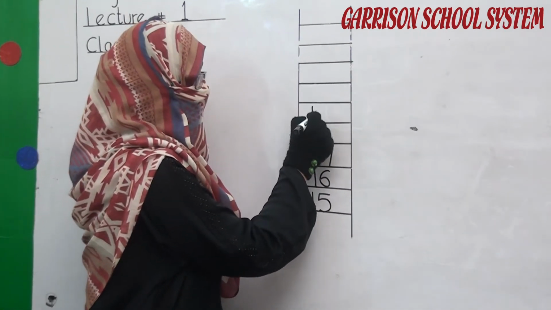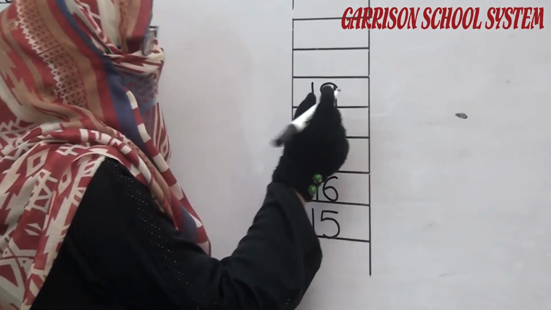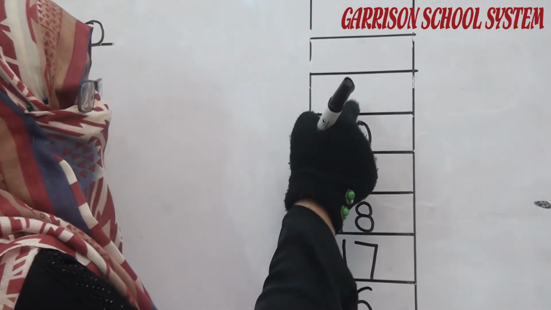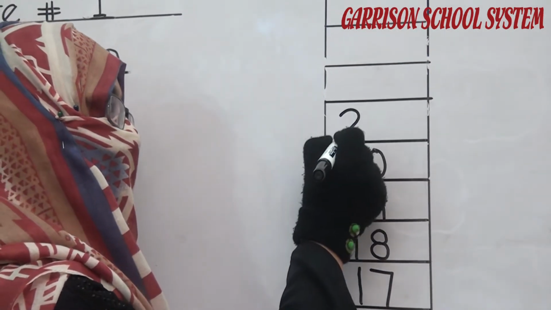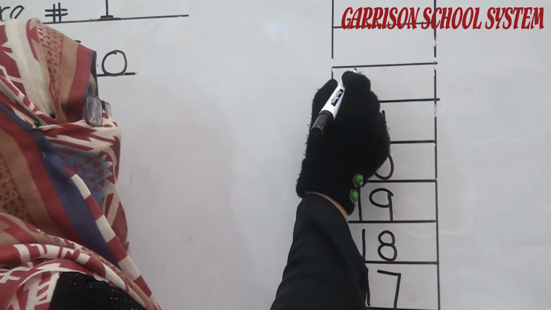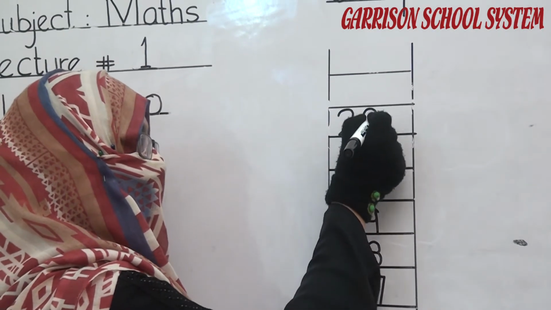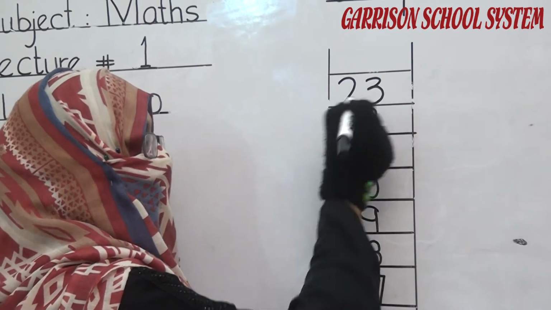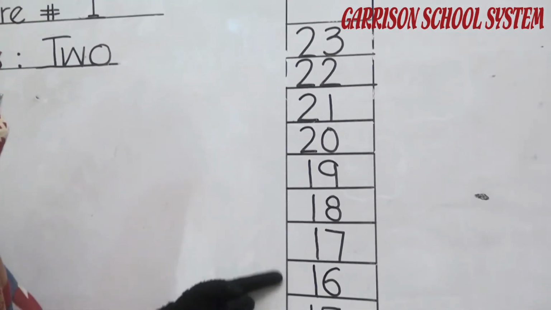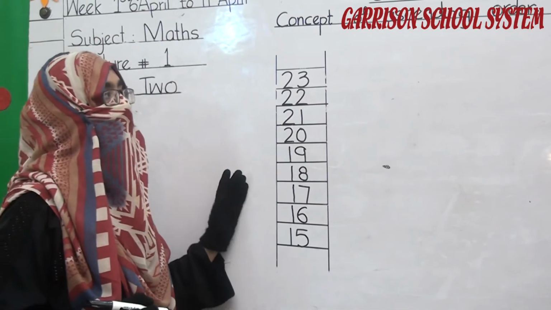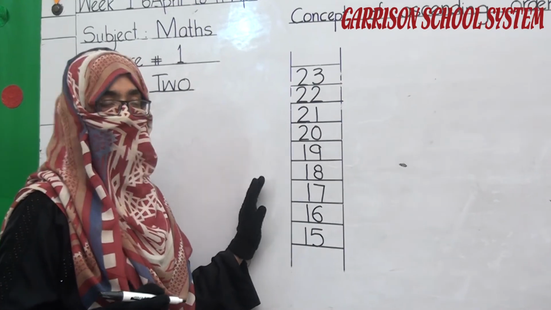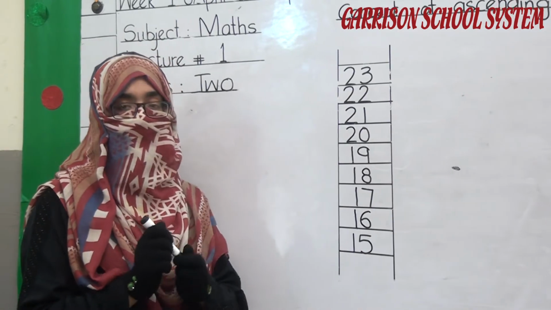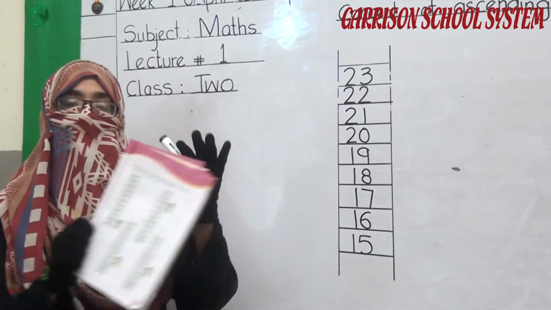18. What comes after 18? It's 19. What comes after 19? It's 20. And what comes after 20? 21. And what comes after 21? It's 22. And what comes after 22 is 23. We fill all the stairs by putting numbers in ascending order. Okay student, we have done this on the board. It's the example from book page 5.